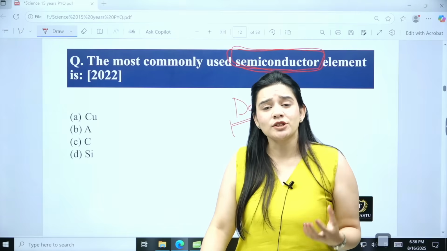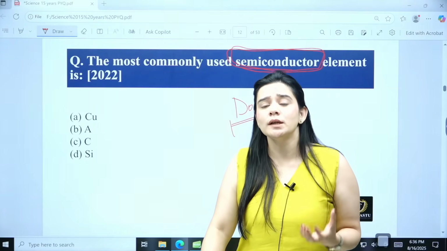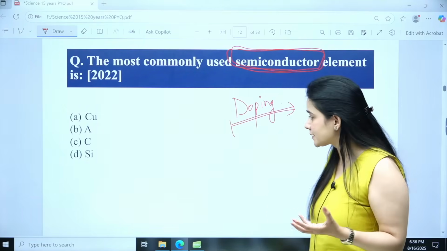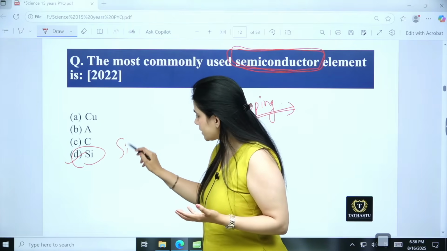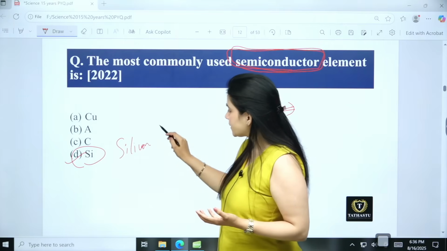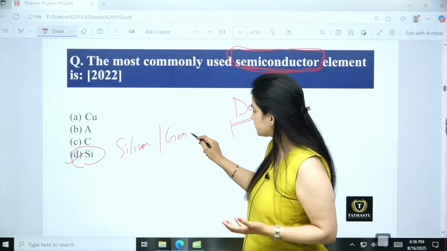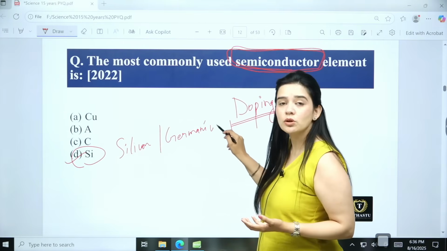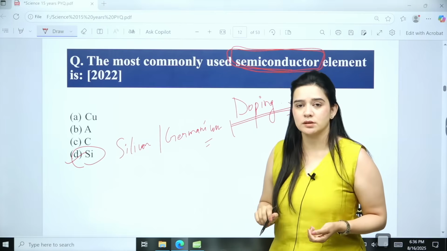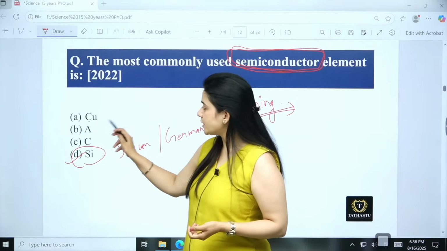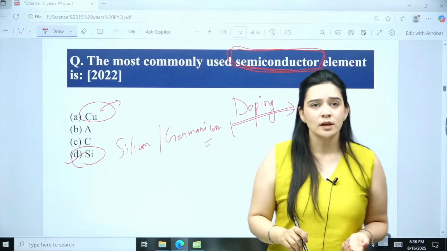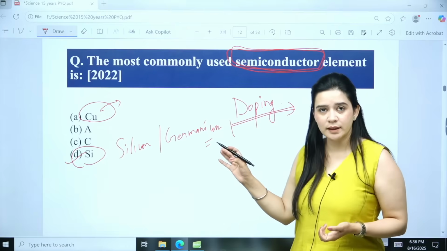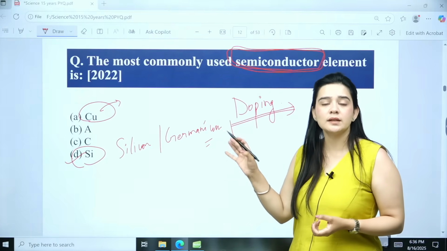ठीक है, so they can act as both, they have intermediate conductivity. Doping is done in semiconductors to enhance their conductivity. Which are the most commonly used semiconductors? Number one is silicon, which is widely used. Then we also have germanium, also a widely used semiconductor. Cu is copper, and copper is a very good conductor, so it is not a semiconductor, it comes under the conductor category.